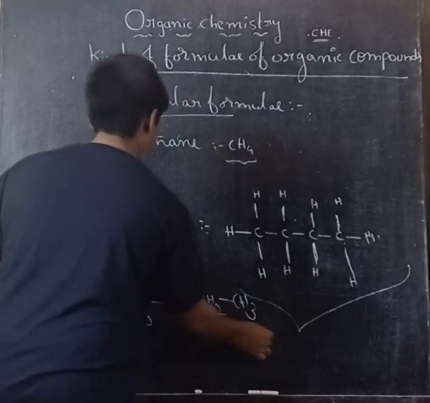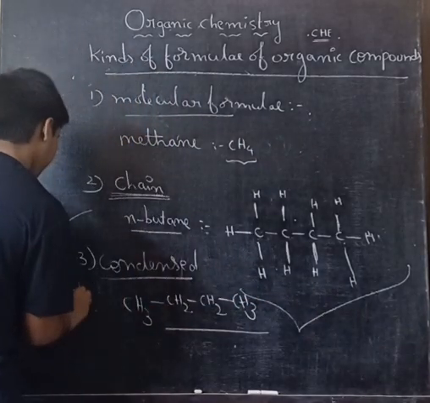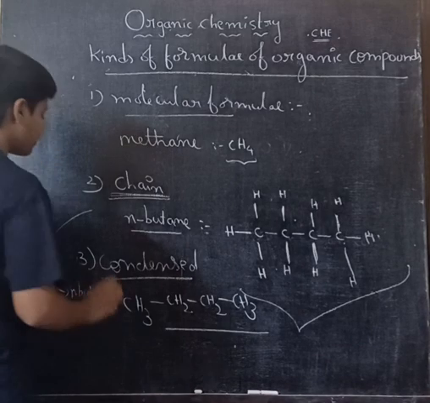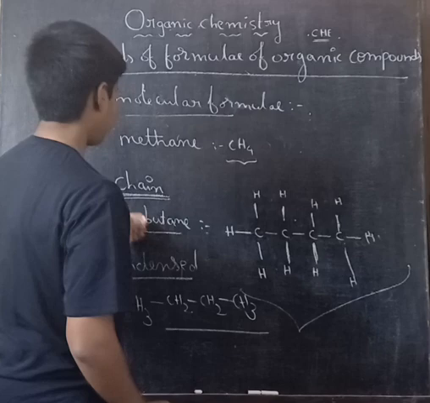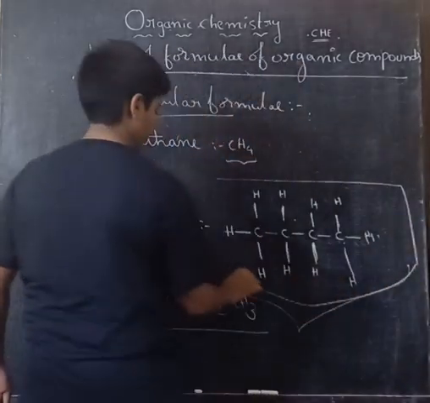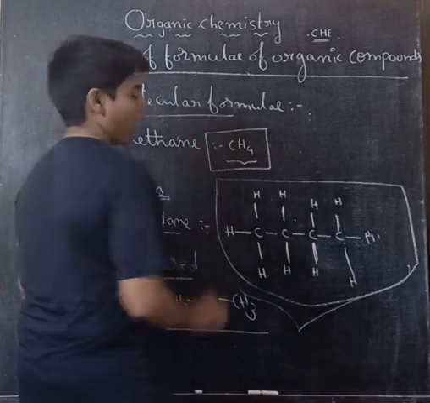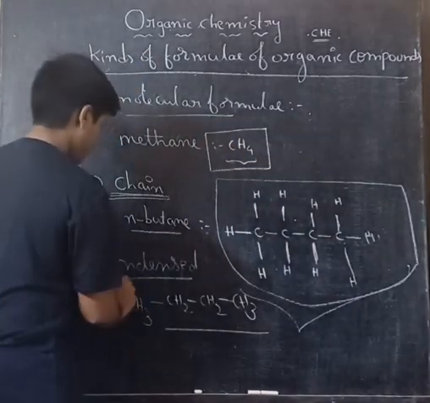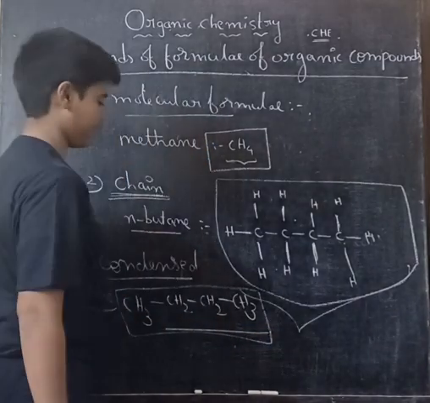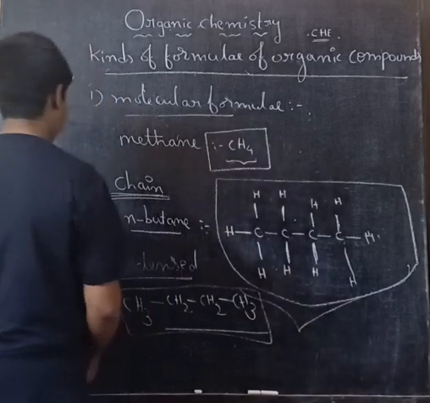This is the condensed form of N-butane. So these are the kinds of molecular formula.